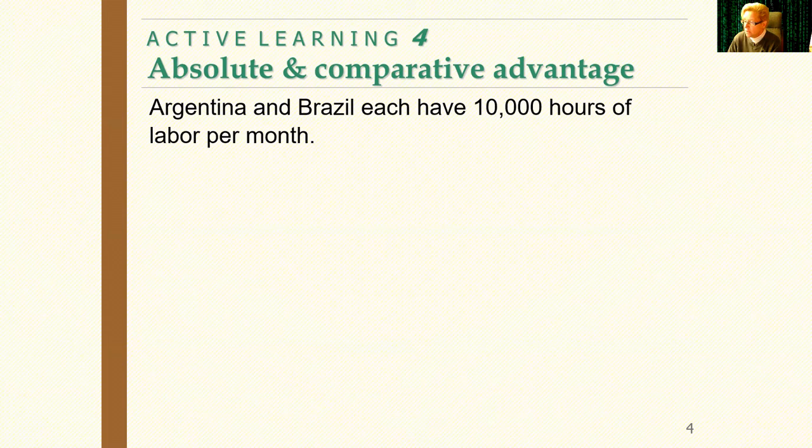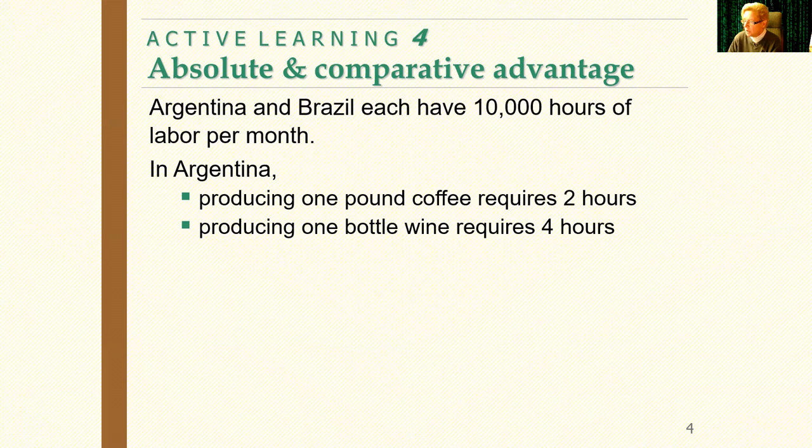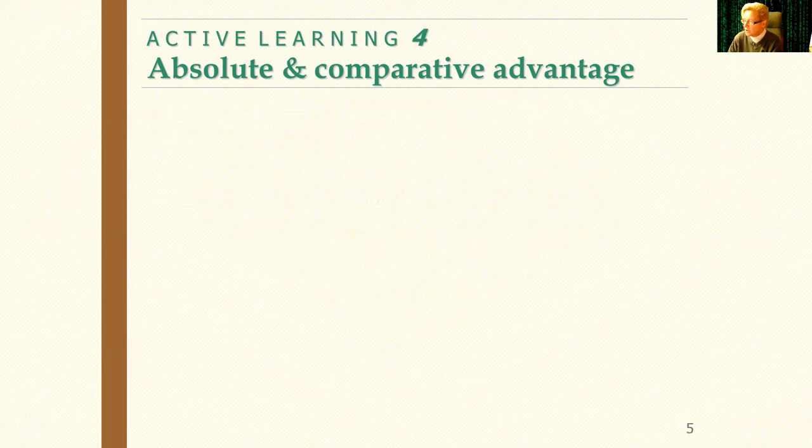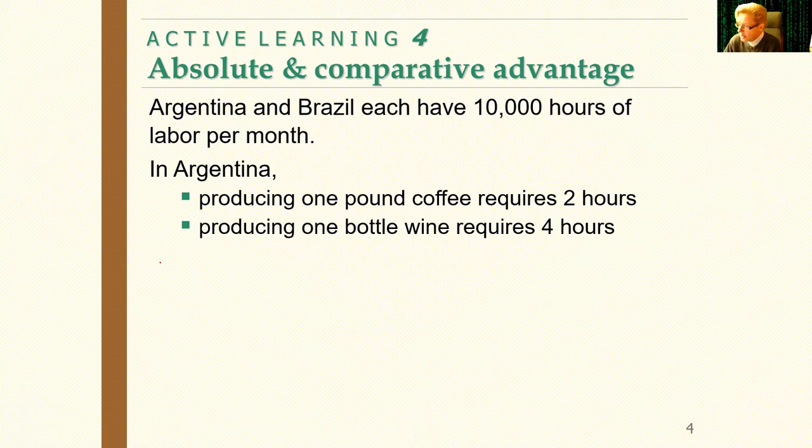Okay, so go ahead and pause here if you'd like, or if you want to follow along, that's fine. So let's start with what we know in Argentina. Okay, so I'm going to start with Argentina. And in Argentina, I have 10,000 hours. We want to start with that all and nothing approach. If you don't know where else to begin, that's the best place to start. So I'm going to imagine that Argentina just does coffee. So right now they have 10,000 hours for coffee. It takes 2 hours to produce 1 pound of coffee. So they can do 5,000 coffee and no wine.